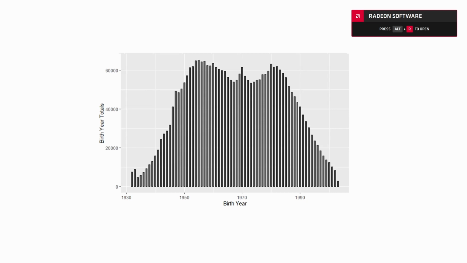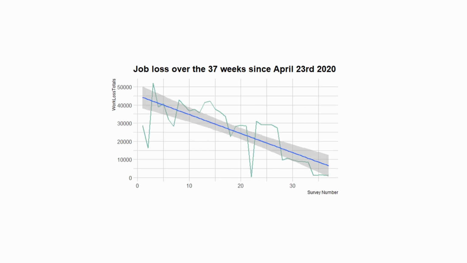After reviewing the Household Pulse Survey Dictionary, I decided to first plot the birth year totals of the various responders to get an idea of the different age groups in the survey. Here you can see the wide range of ages in the responders. Next, I decided to plot the number of individuals that replied yes to losing their job since March 13, 2020.